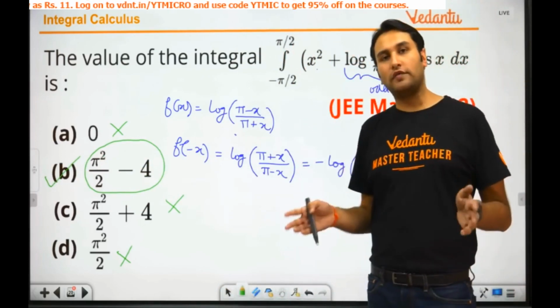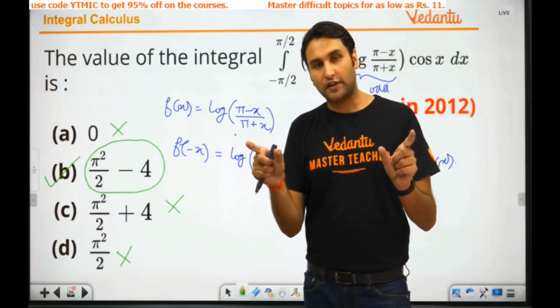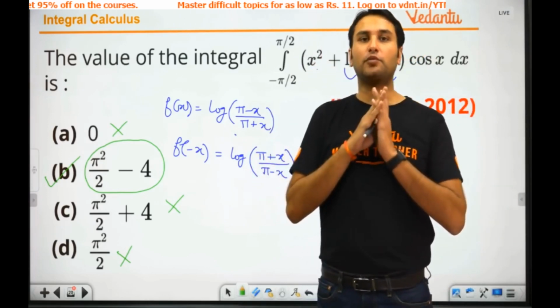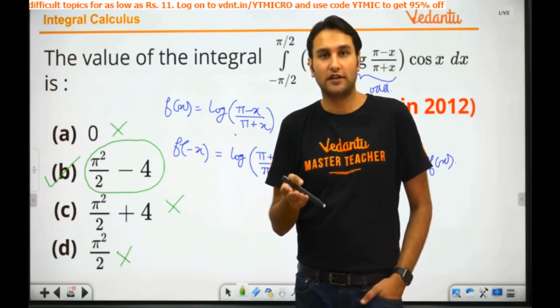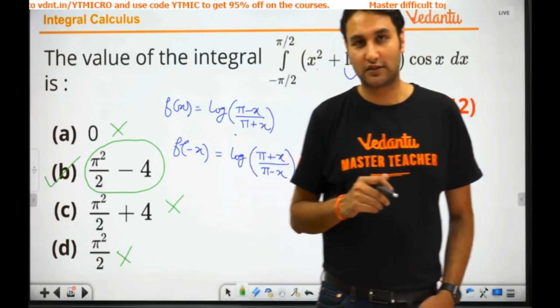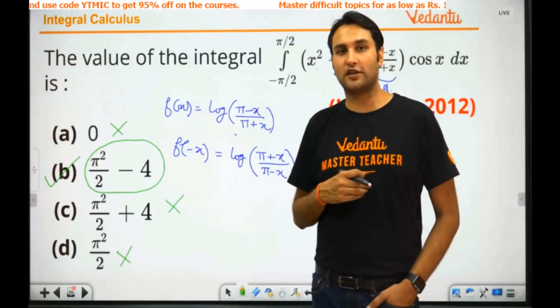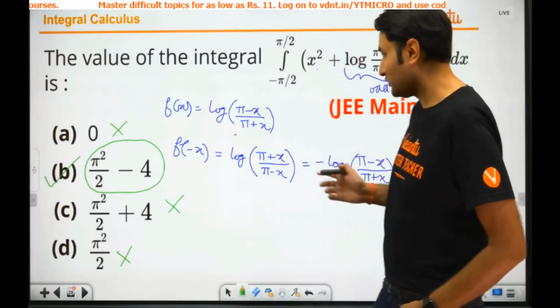So you can always approximate the graph, approximate the area under the graph, and check the options. 99.9% of the time you will get the answer. In fact, when I was of your age, this was my pet method to do integration problems. In our time there was JEE screening. In JEE screening objectives, that is what I used to do. Let's move on now.